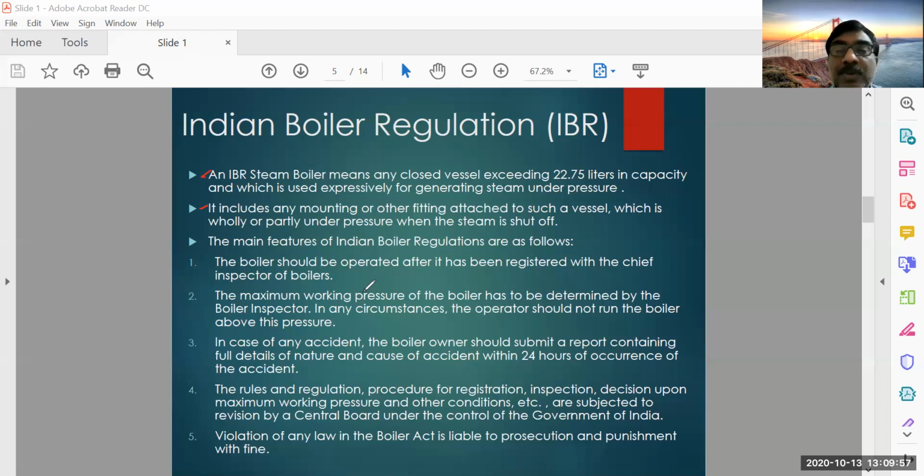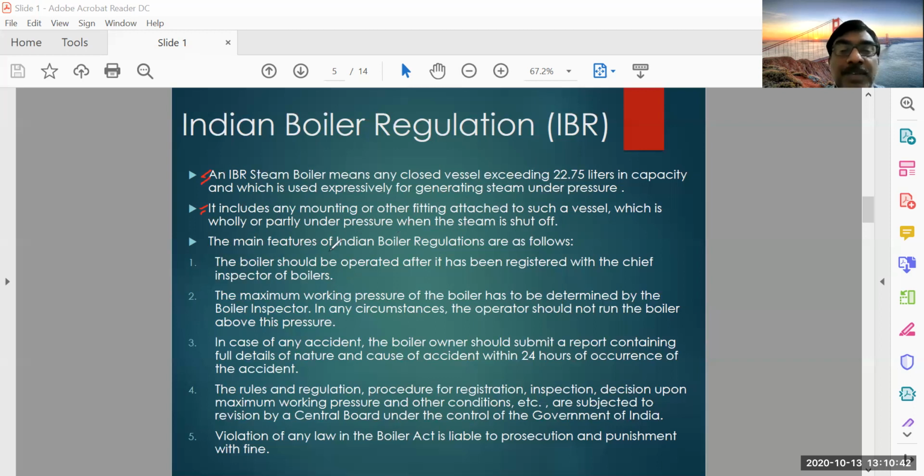So one is, it is talking about the size and the function, generating steam under pressure. It is also telling that they may have certain mountings or fittings, so that you can control or avoid any hazards. These fittings are attached to the vessel, and even when it is not supplying steam, when it is shut off also, the vessel may be under pressure, either wholly or partly. So these are the important aspects of the boiler as per IBR.